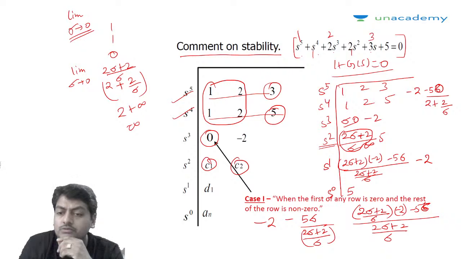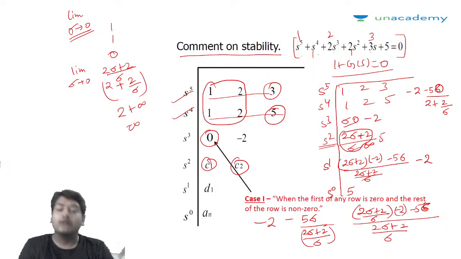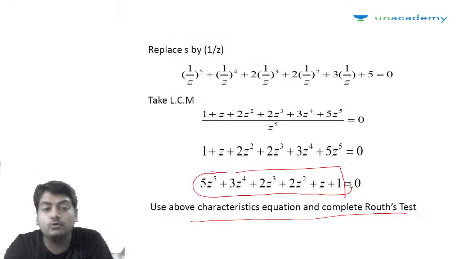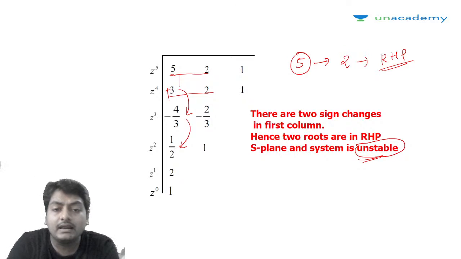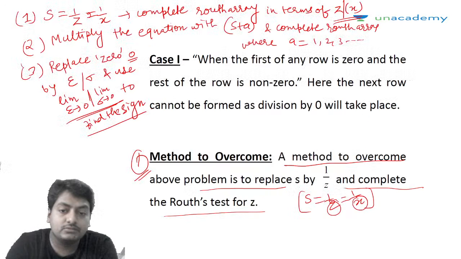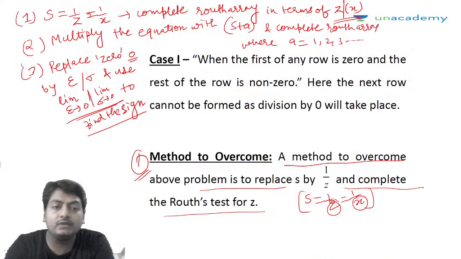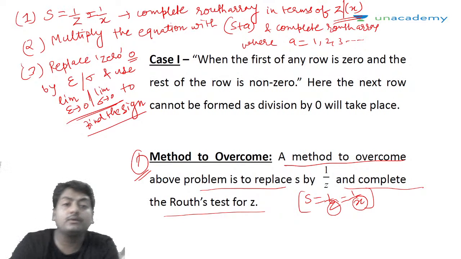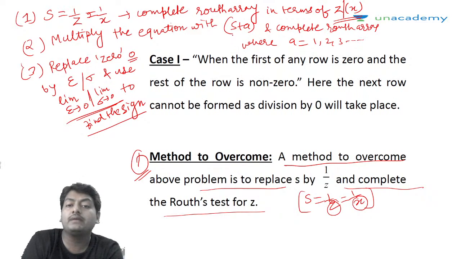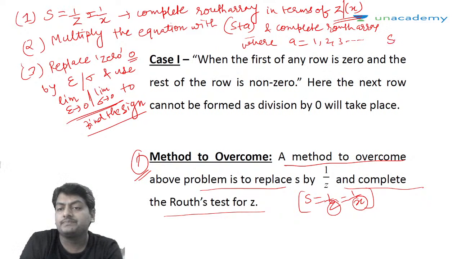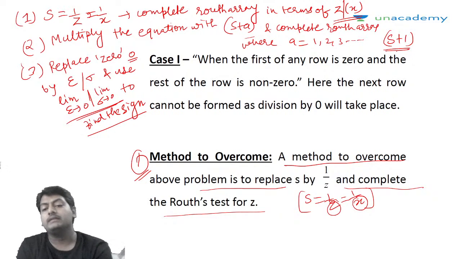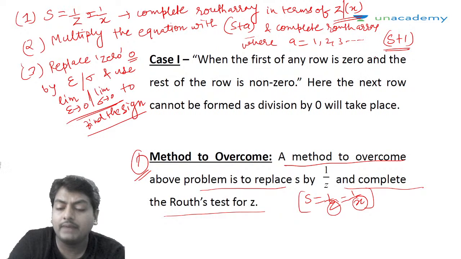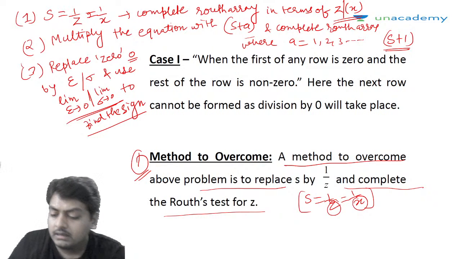So 0, infinity, minus 2 and 5. That is, this approach is also correct. We are getting two sign changes. That's why the system is said to be unstable. So those two methods I have explained to you. You can use these two methods, or you can use the third one also, that you can multiply the given equation by some root, that is s plus 1, and again form the Routh array and apply the Routh test for determining the stability.